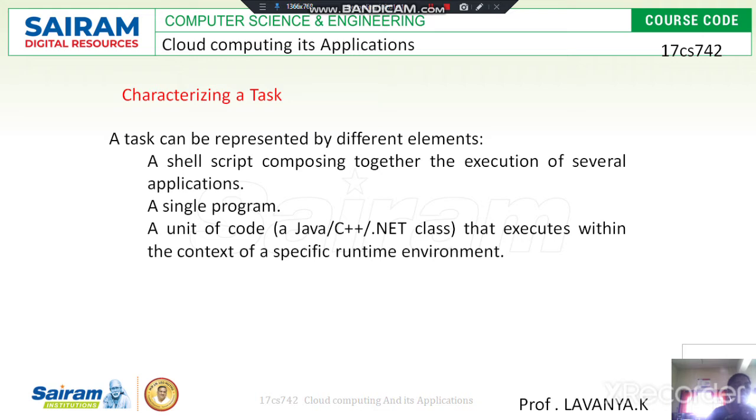A single program can also be executed. Then a unit of code means it can execute multiple programs, for example Java as well as C++ and .NET. So these are all different programming languages that can be executed on this task environment.